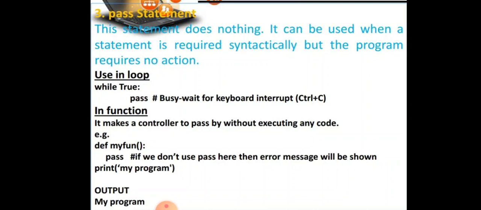Pass means empty, nothing. It is used in functions. It makes the controller pass by without executing any code. For example, def my_pass. If we do not use pass here, an error message will be shown. Print "my program". Then the output will be my program.